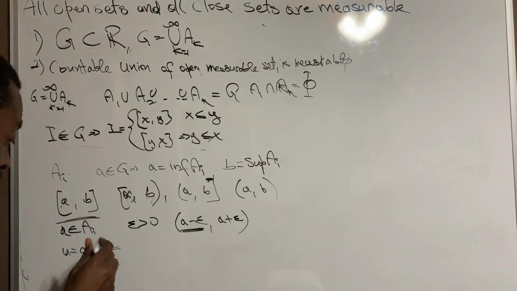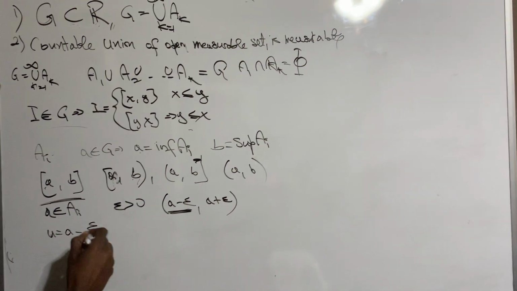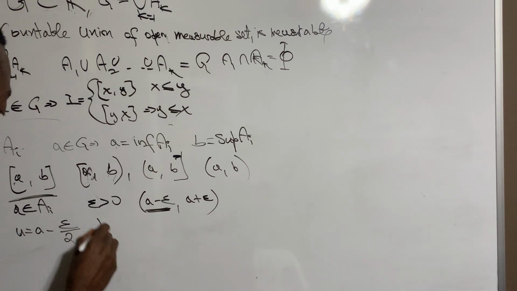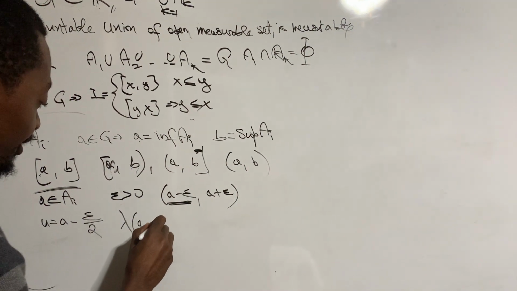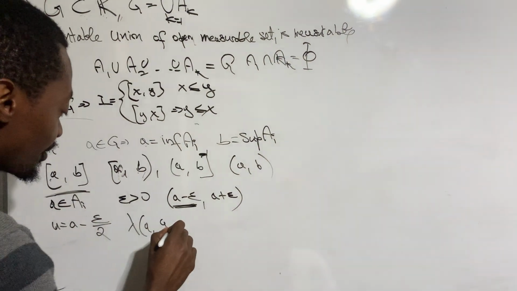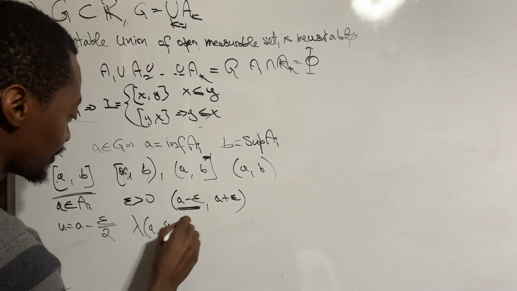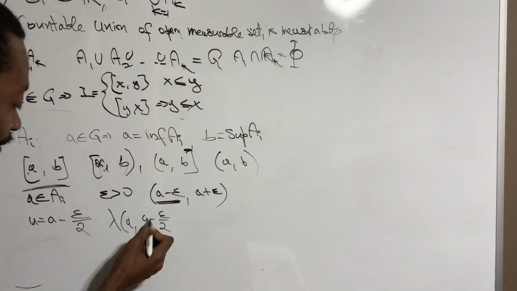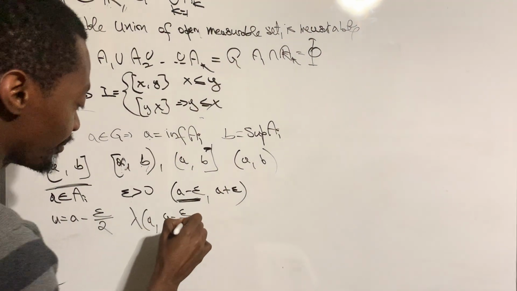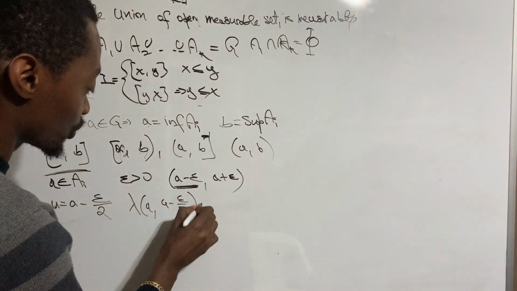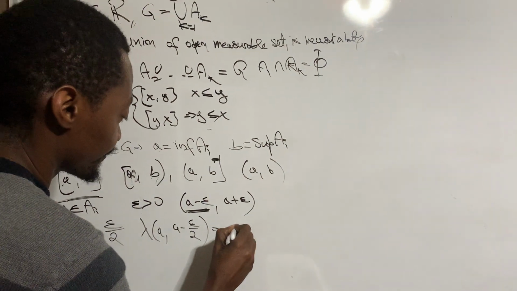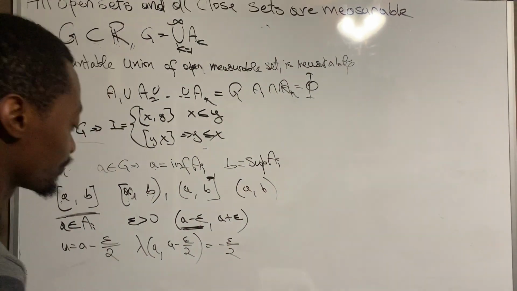Reason? Let's say that A, right? If we find the measure of A and A minus epsilon over 2, this will equal something like minus epsilon over 2, right?